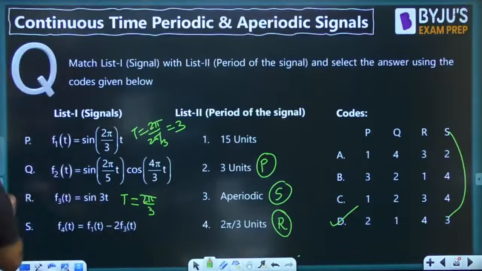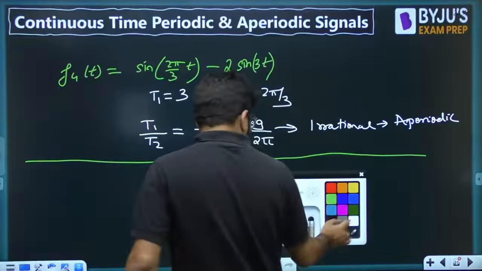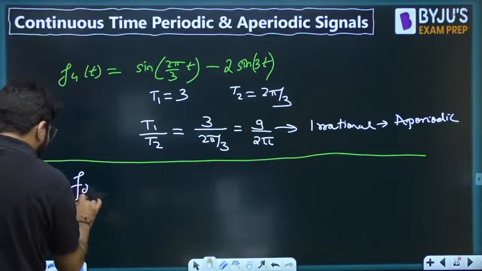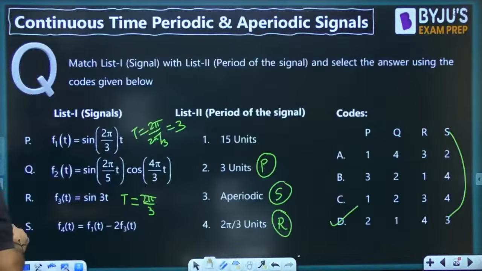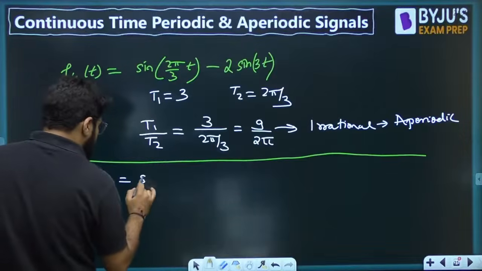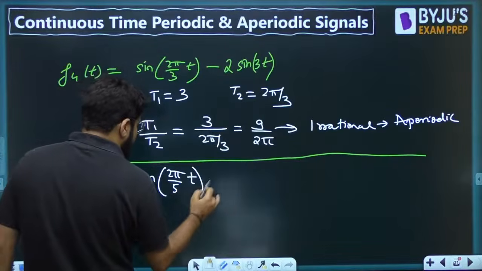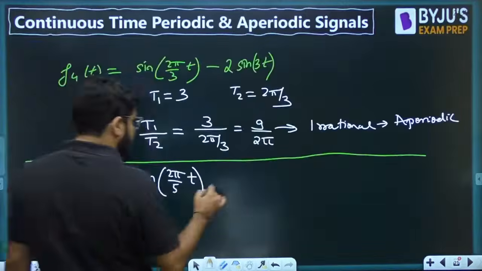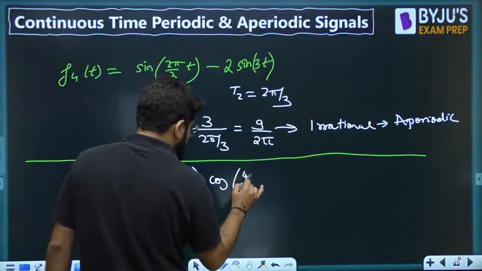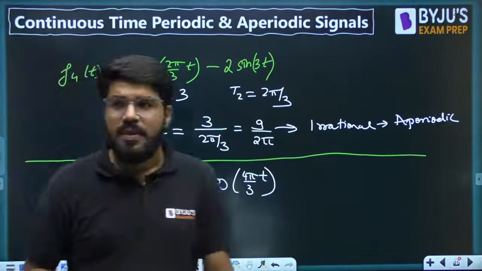And next is Q. Okay, Q की बात करते हैं. That is the signal f2(t). What is the signal f2(t), dear? f2(t) = sin(2π/5 t) multiplied by cos(4π/3 t), a multiplication of sinusoids.